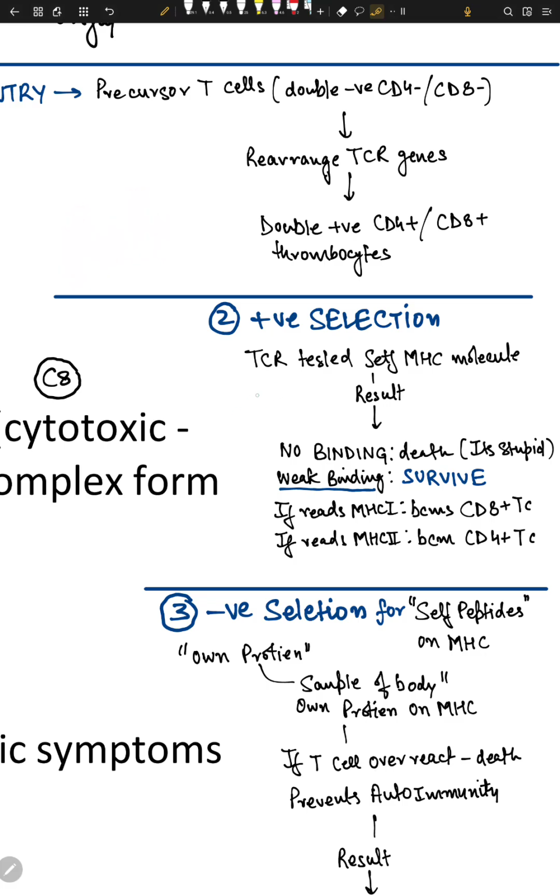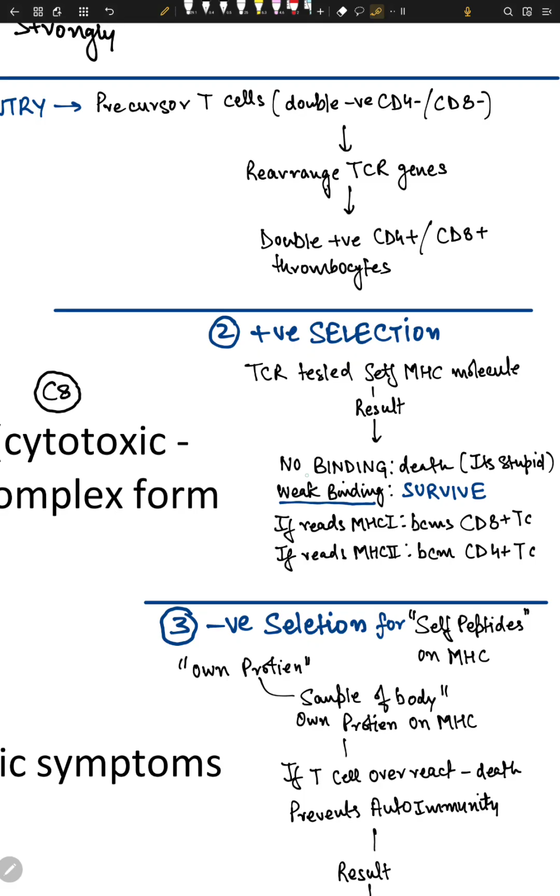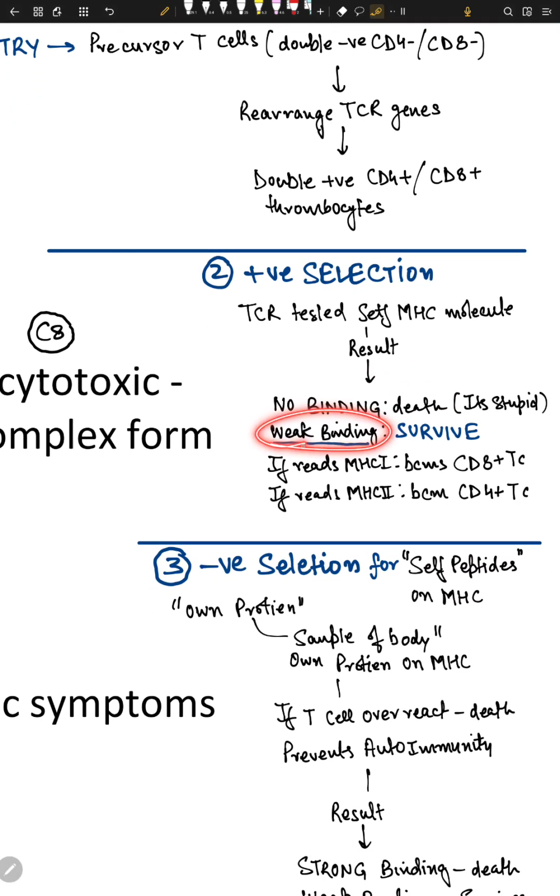What happens is that these precursor T cells, after getting activation as CD4 and CD8, get tested against self. If there is no binding to the self antigen, it means it doesn't even recognize it, right? It has to recognize it. It's really stupid. It has to. So death, apoptosis.